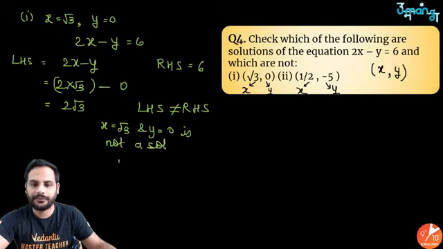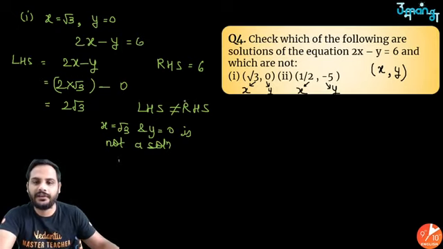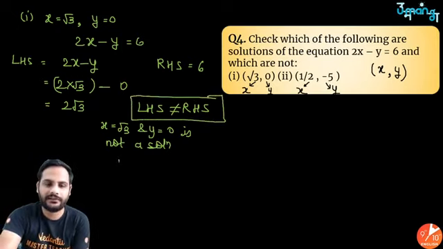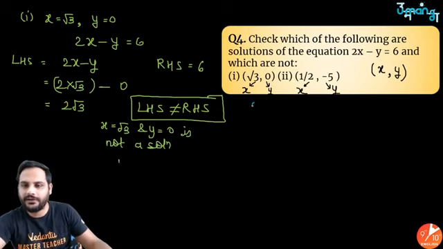is not a solution, because LHS is not equal to RHS. LHS is not equal to RHS. Okay? Let's look at the second case.